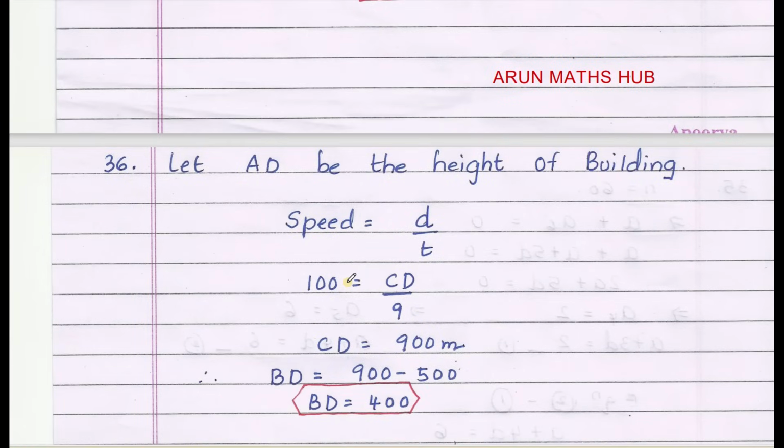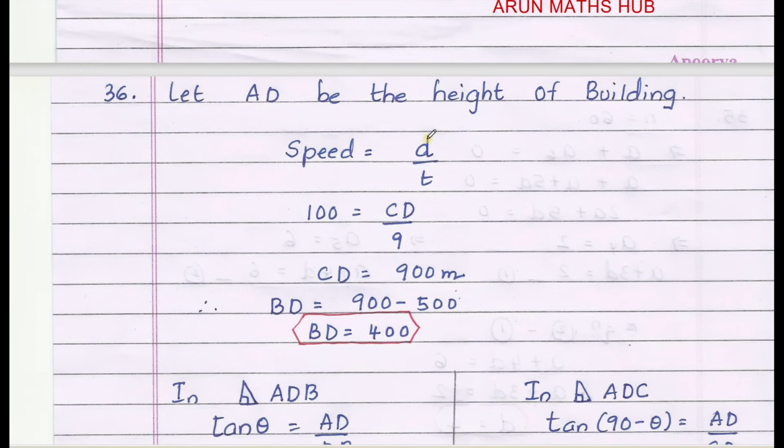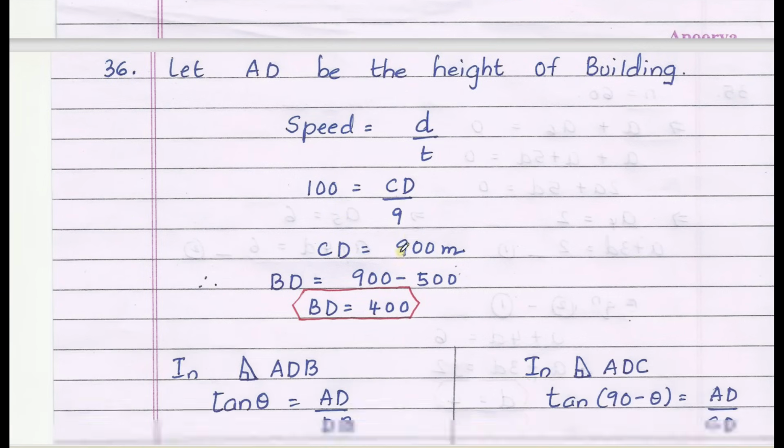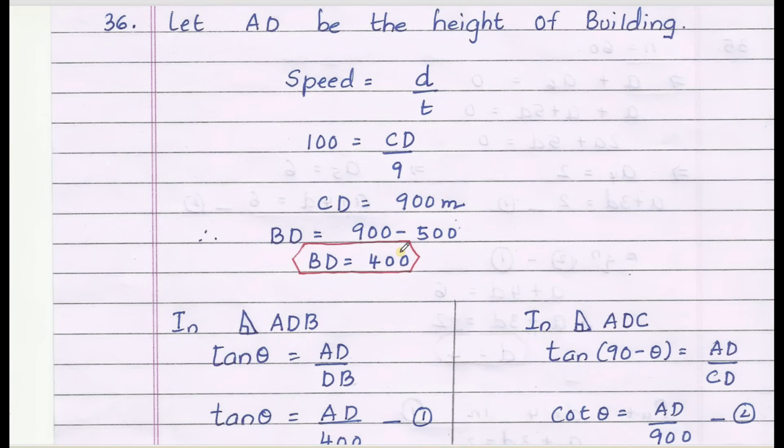36th question from the unit applications of trigonometry. I have posted the detailed video on this. Try to watch those videos. Definitely that will be helpful. Here you should use the concept of speed equals distance traveled by time taken. CD equals 900 meters. Now BD equals 900 minus 500, we get 400.